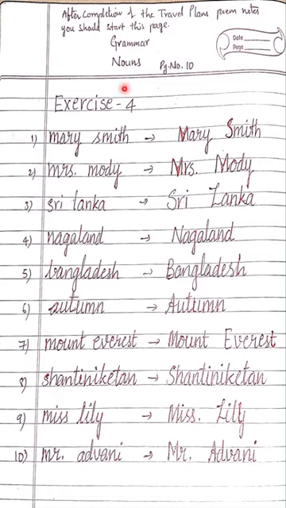After writing the travel plans notes, the classwork, after completion of the travel plans notes, then you have to start this grammar on a new page. Don't continue with the travel plans notes. Start on a fresh page.